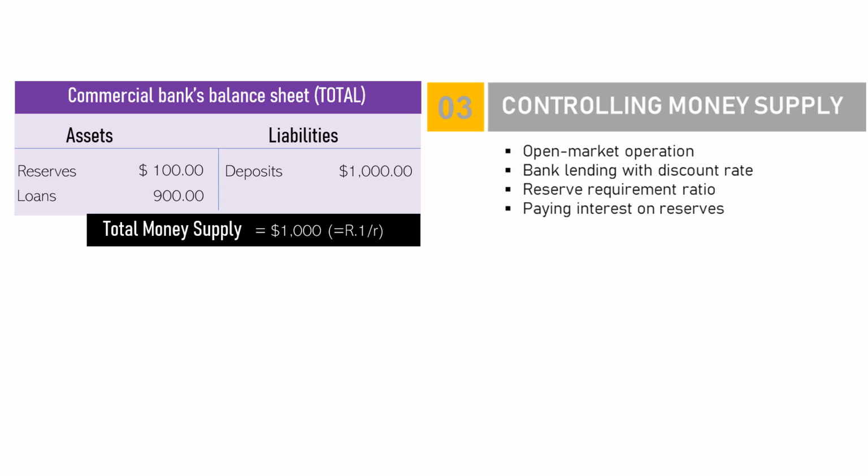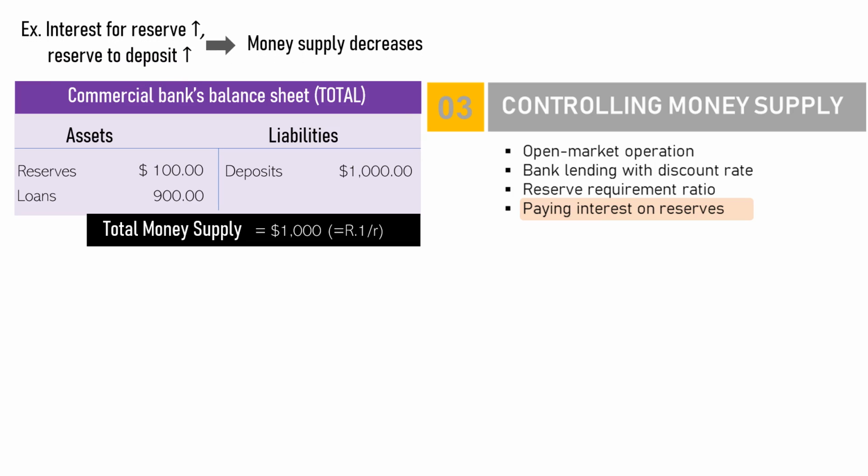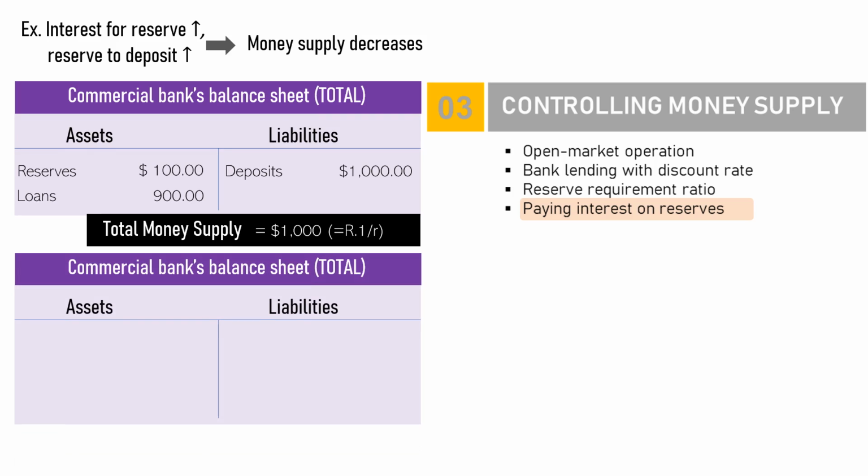The last way to control money supply is by increasing or decreasing the interest paid to commercial banks for their reserves in the central bank. In the past, reserves usually earned no interest, but now many central banks, including the Fed, offer interest for commercial banks' reserves. The impact of increasing interest on reserves is similar to the impact of increasing the reserve requirement ratio in our last case. It reduces both deposits and loans, but leaves total reserves unchanged.